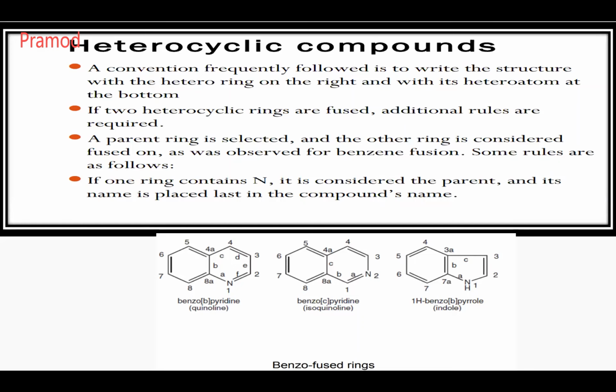Okay. Next. If two heterocyclic rings are fused, additional rules are required. A parent ring is selected and the other ring is considered fused on, as was observed for the benzene fusion. Some rules are as follows. If one ring contains N or nitrogen, it is considered the parent and its name is placed last in the compound's name. So did you get now why we are reading benzo-b-pyridine? So in this case, first example is quinoline, it is a pyridine ring. Yes or no?